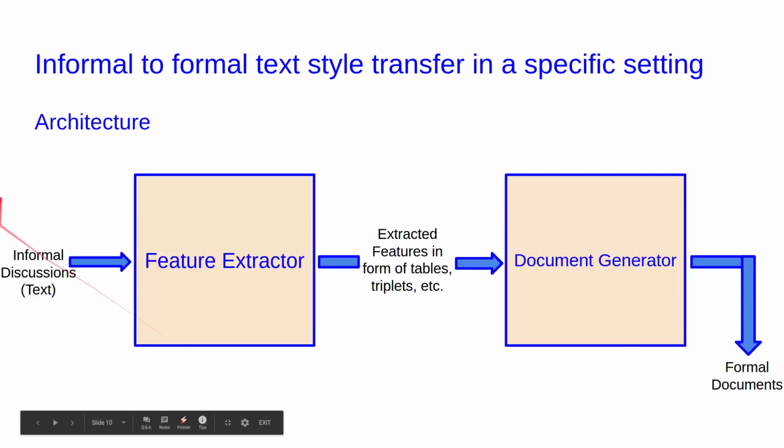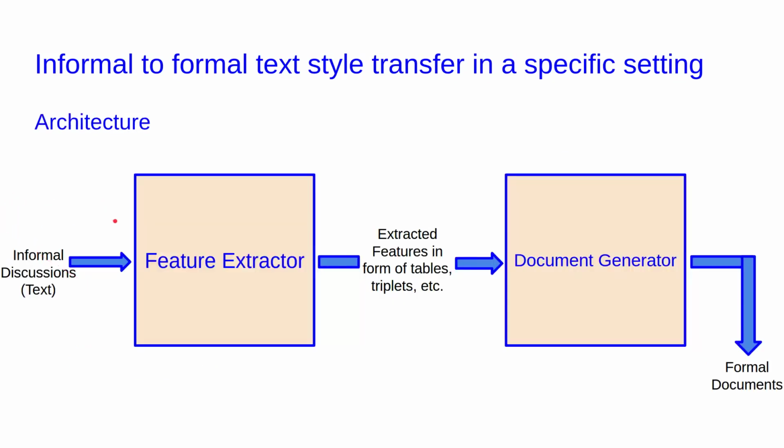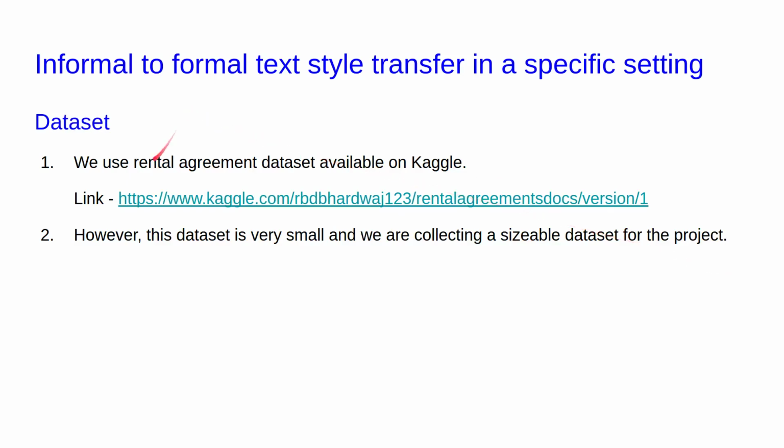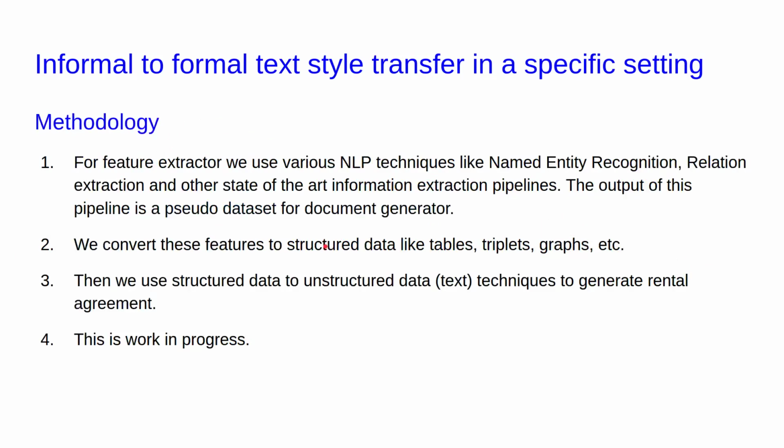Here we show the architecture of the proposed model. The input to the feature extractor is the informal discussions. The feature extractor extracts the features in the form of table triplets from these informal discussions. It is then fed to the document generator which generates the formal documents. We use the rental agreement dataset available on Kaggle. However, this dataset is very small and we are collecting a sizable dataset for the project.